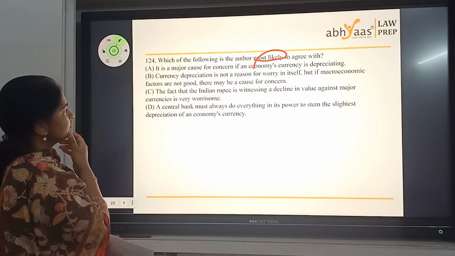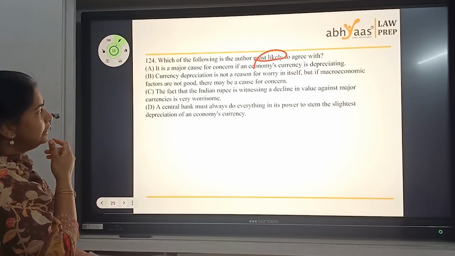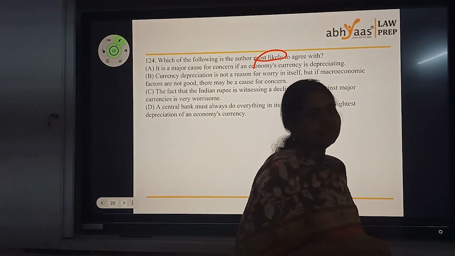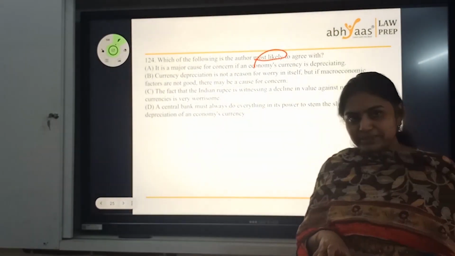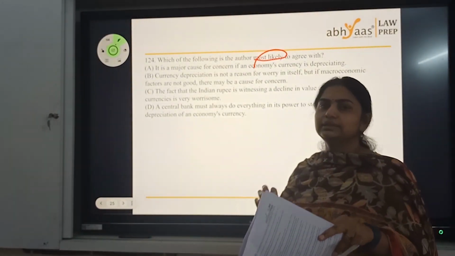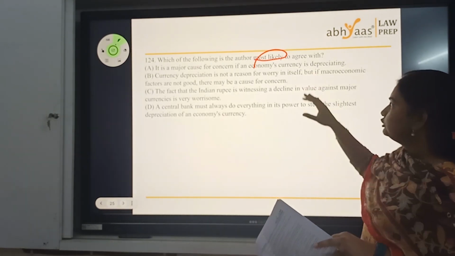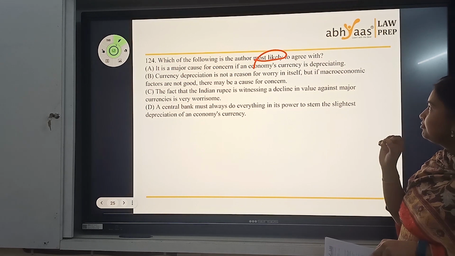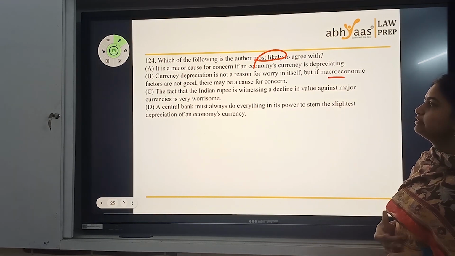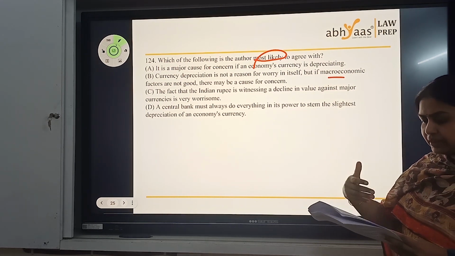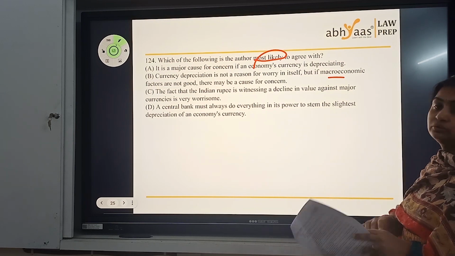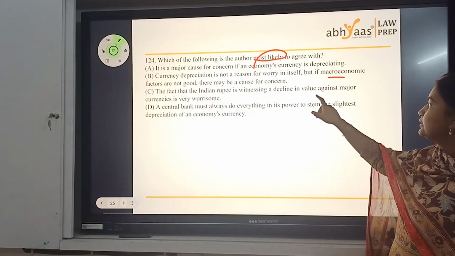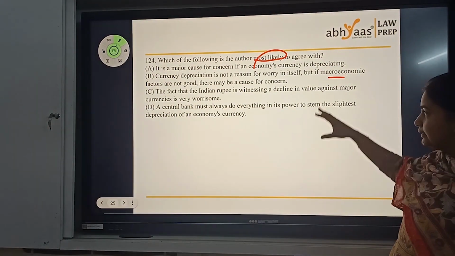It is a major cause for concern if the economy's currency is depreciating. In the first line itself, they said that if it's depreciating, that alone is not the thing, but there are other factors. So let's park that option there. Currency depreciation is not a reason for worry in itself, but if macroeconomic factors are not good, that's somewhere in the first 3-4 lines in the paragraph. You don't need to be an economics student to do that. Careful reading, that's it. Next one. This could be my answer, so let me park it there.